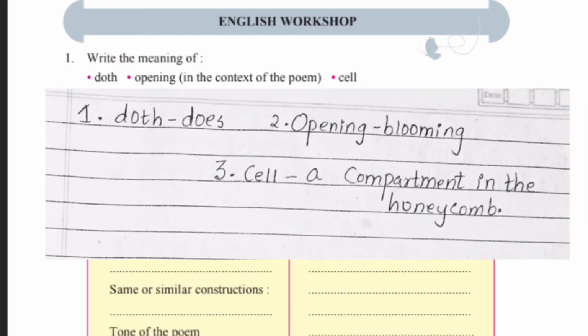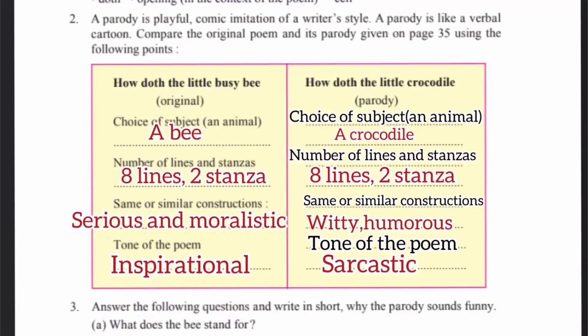Let's solve the English workshop. First one is write the meaning of. First one is doth, opening, blooming. Third, cell, a compartment in the honeycomb. Next one is parody. A parody is a playful comic imitation of a writer's style. A parody is like a verbal cartoon.